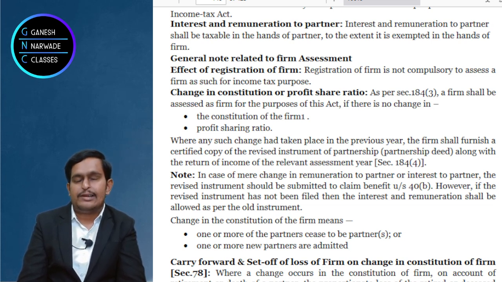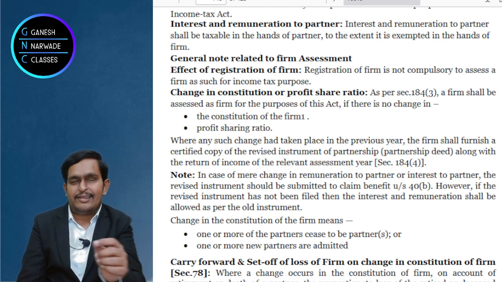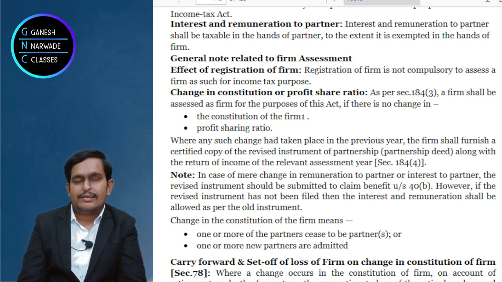The person who retired or deceased, his share will be blocked for claiming the set off and carry forward. That means if it is equal share 1:1:1, then 30 lakhs into 1 by 3, that is 10 lakhs. They cannot claim it as deduction.